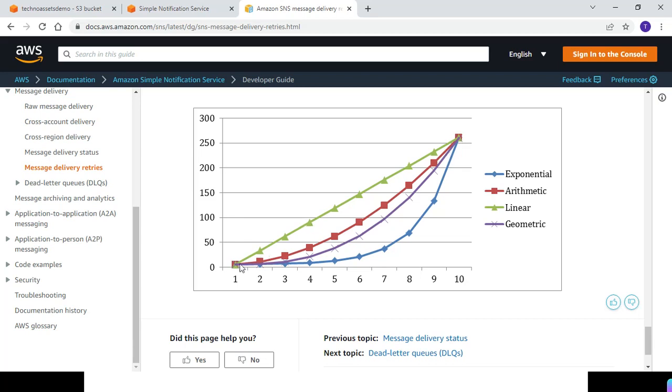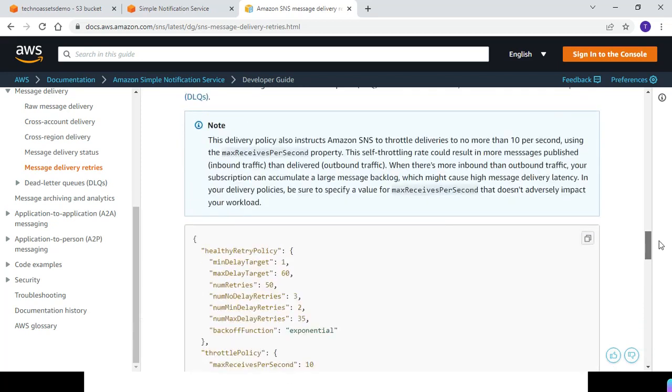So the delay will increase exponentially. Let's say it will try after 1 second, in the second attempt after 5 seconds, third attempt 10 seconds, fourth attempt after 20 seconds. In the 8th attempt 75 seconds, in the 9th attempt after 125 seconds, and in the 10th attempt after 250 seconds. So the delay will increase exponentially.